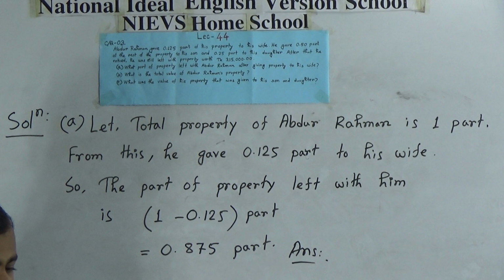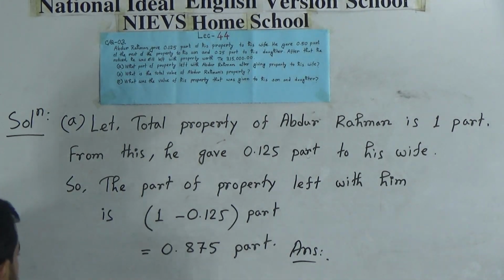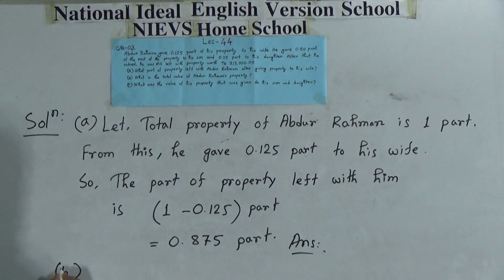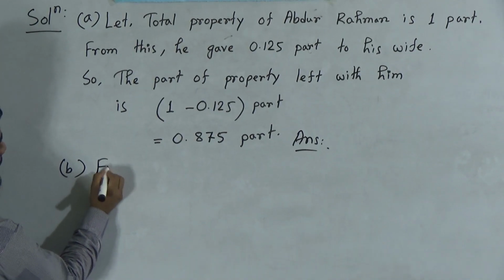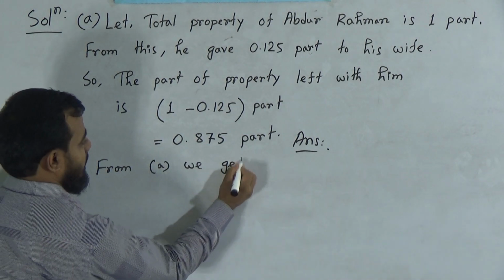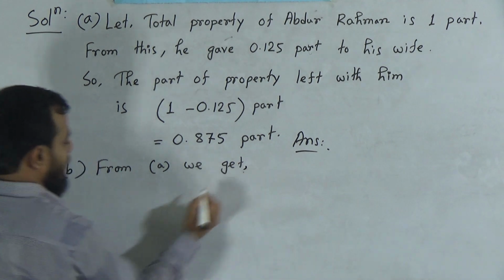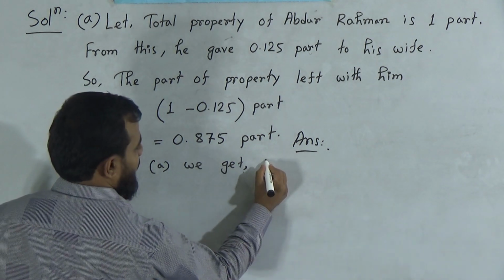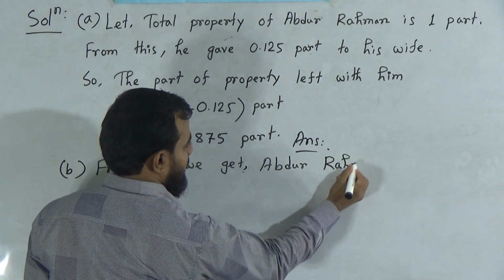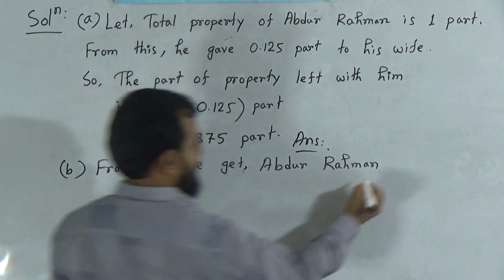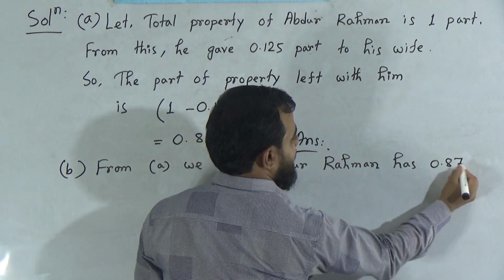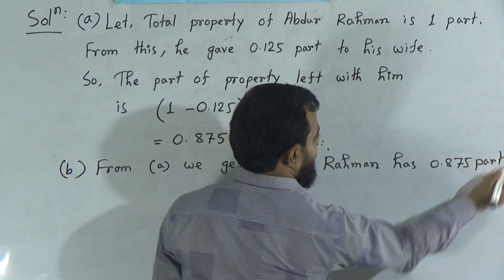Now we will solve activity B. From A we get that Abdur Rahman has 0.875 part left with him.